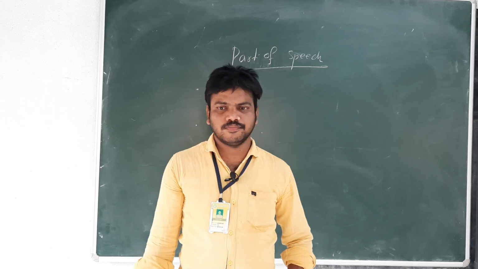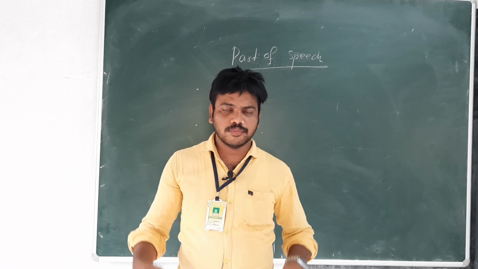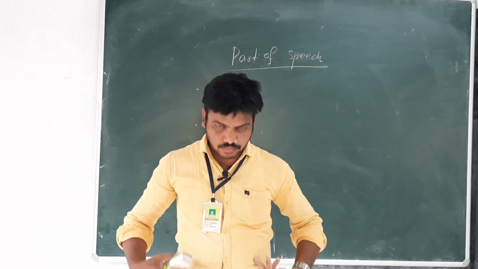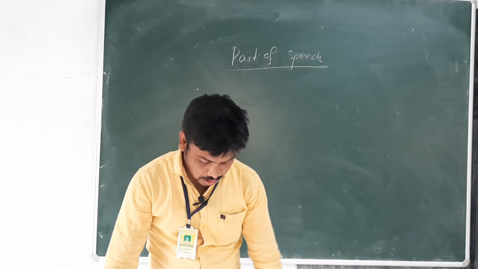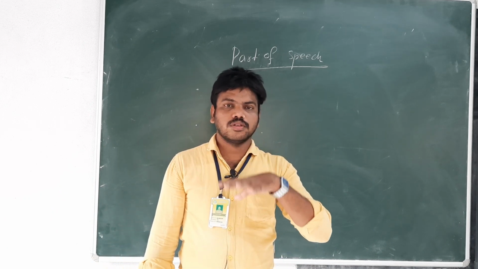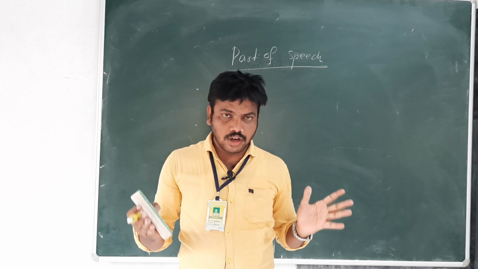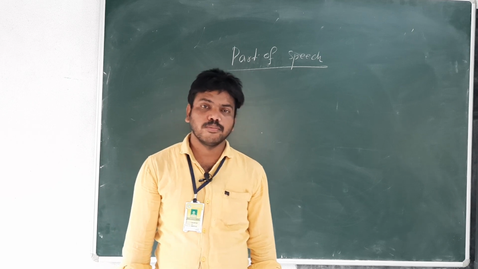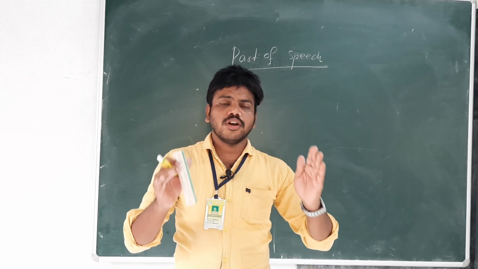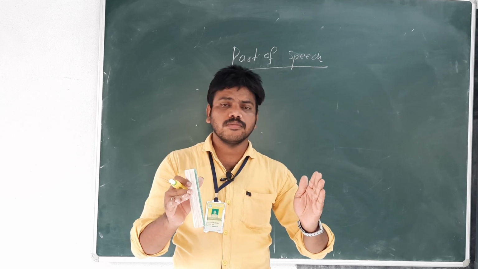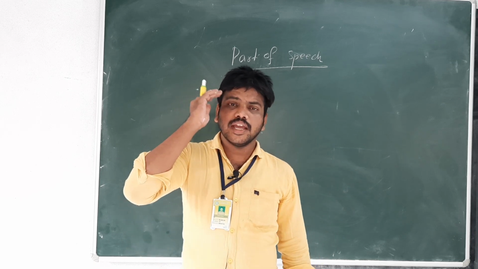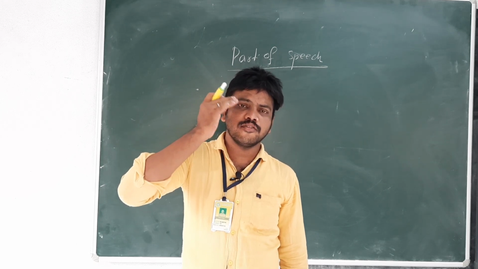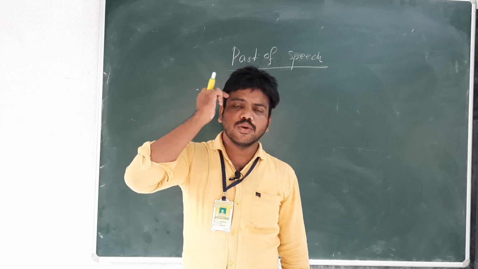We have our human body: head, body, hands, legs, nose, mouth. These are all organs of our human body. Each and every organ's function is different from the others. So, our brain functions differently from the nose. It has its own function.